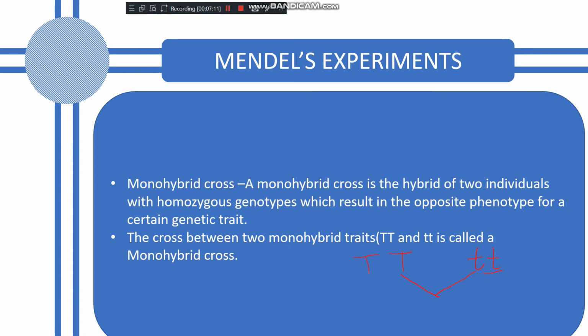Okay. If I take the shape of the seed, like round, capital R, round. If I take the wrinkled, so small r, that is the wrinkled. So both capital is the round shape, and small is wrinkled, and both are having the homozygous genotype. So this type of cross of only one character is called monohybrid cross.